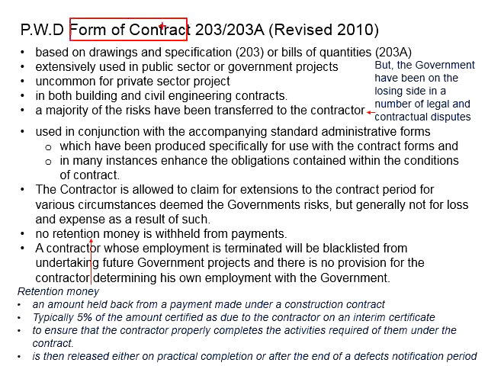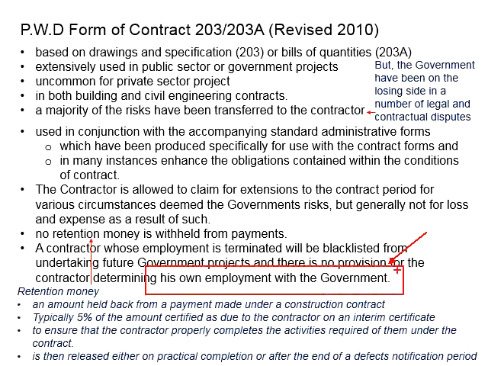Under this form of contract, there is no provision for the contractor to determine his own employment with the government. That means the termination will be from one side. The government will determine whether the contractor is to be terminated, and the contractor cannot terminate himself from the project without the consent of the government.